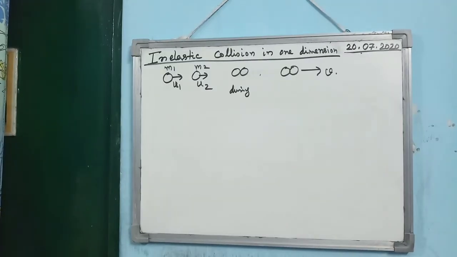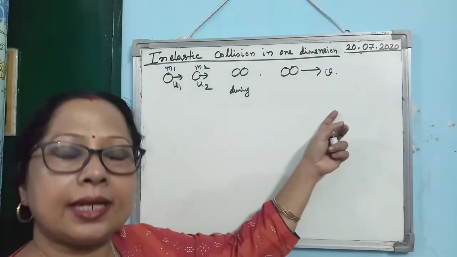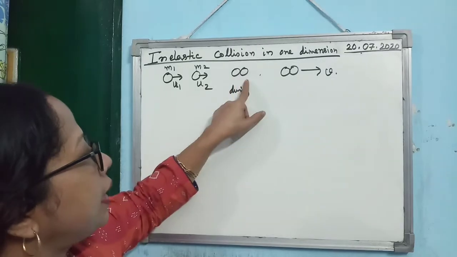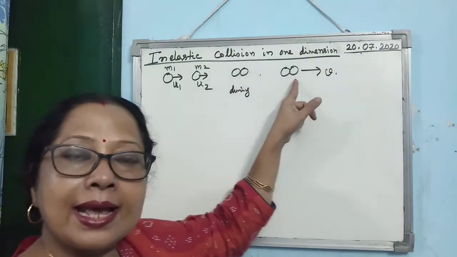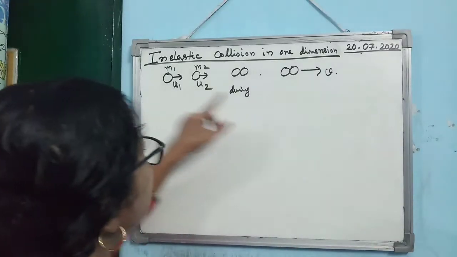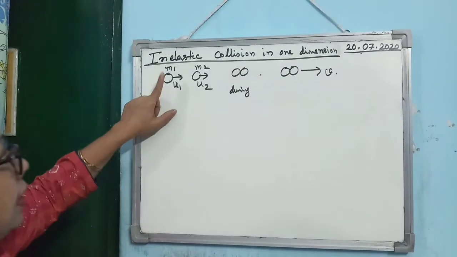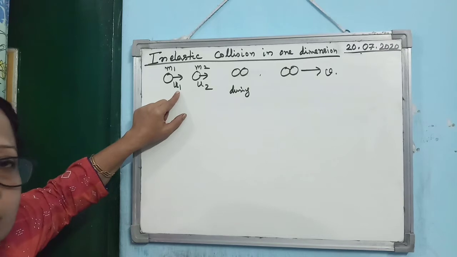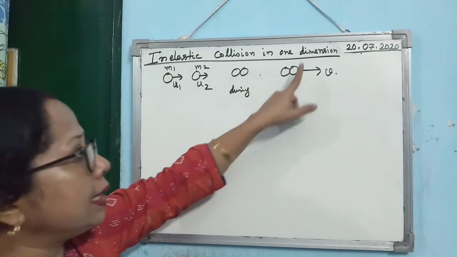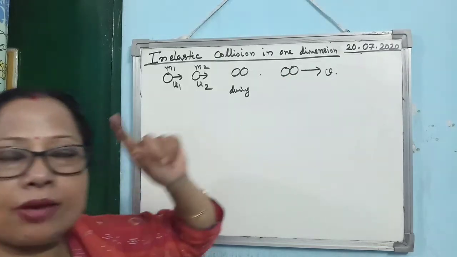Now next is inelastic collision in 1 dimension. Inelastic collision, generally it happens, both the bodies after collision stick together and move as one body. Alright. So that's why this is the way I have drawn the diagram, that M1 is moving with the velocity U1, M2 moving with the velocity U2, then colliding with each other, then sticking together and moving with the same velocity.